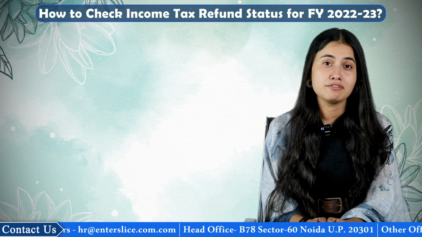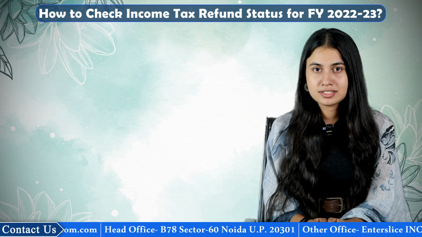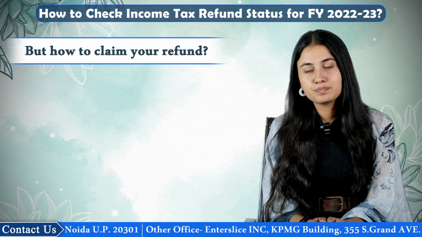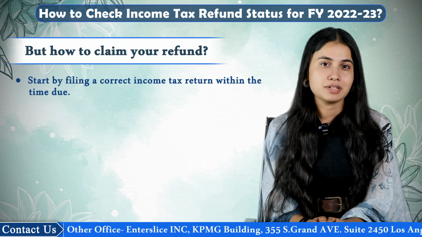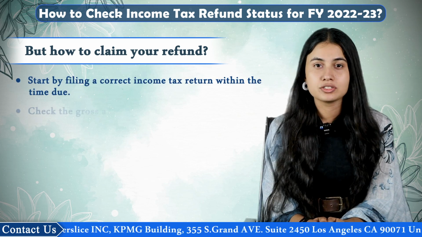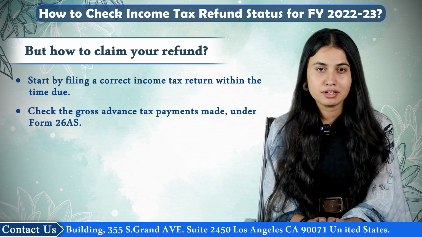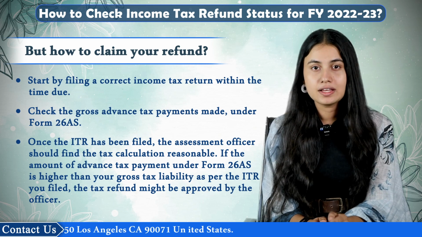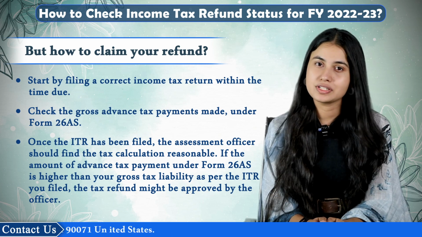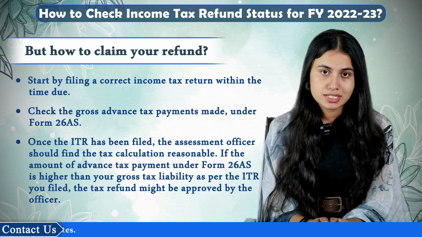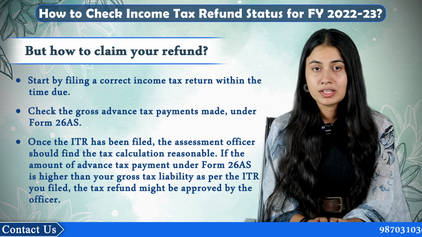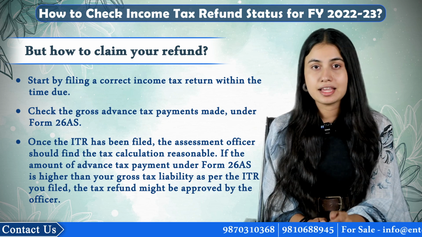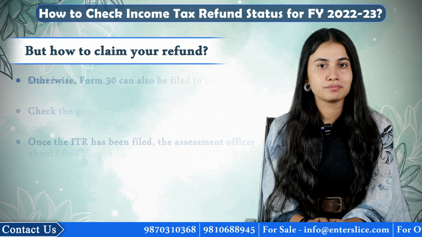Now you have learned if you can file for a refund, and if yes, then how will you claim your refund? To proceed with your refund, you should start by filing a correct income tax return within the same time duration. Check the gross advance tax payment made under Form 26AS. Once the ITR has been filed, the assessment officer should find the tax calculation reasonable. If the amount of advance tax payment under Form 26AS is higher than your gross tax liability as per the ITR you filed, the tax refund might be approved by the officer.